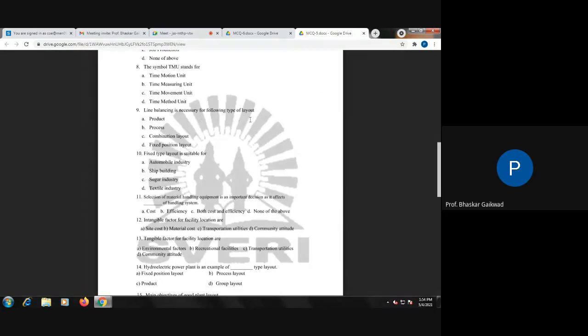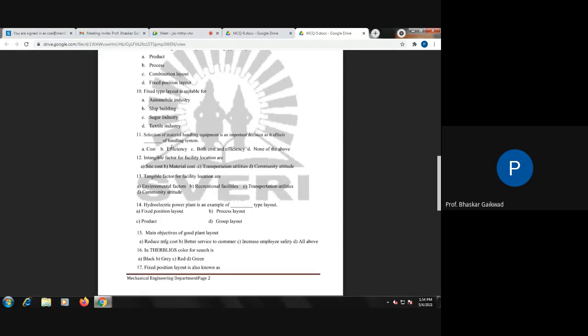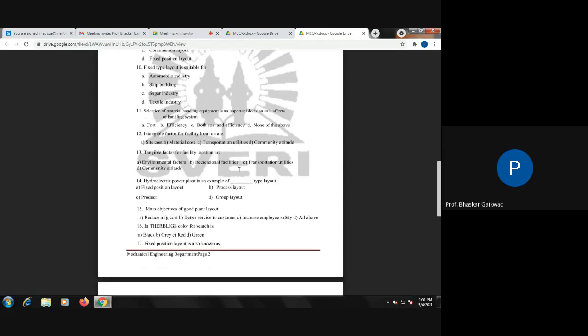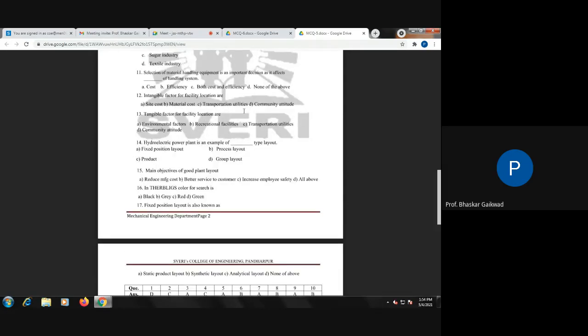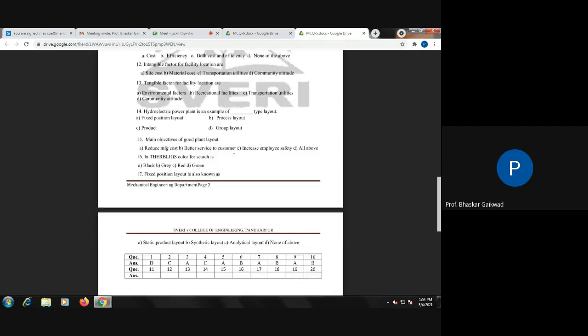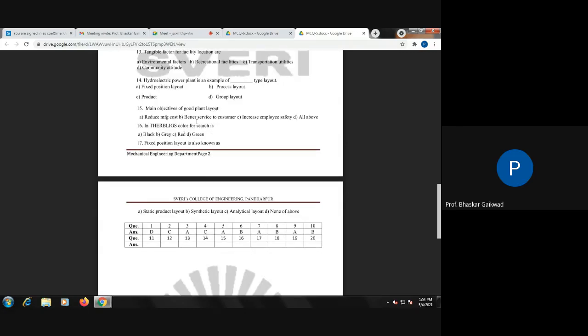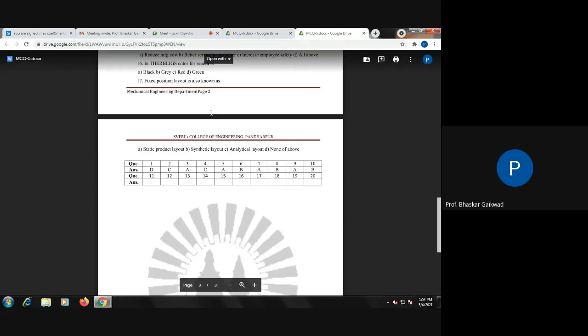Land is necessary in the type of the product layout. Fixed position is used for shipbuilding. Selection of material is based upon cost and efficiency. Intangible factor, that is community attitudes. Tangible factor, that is transportation. Hydroelectric plant is an example, a big plant with fixed position layout. Main objective of a good plant, all the above. Fixed position also means static layout.